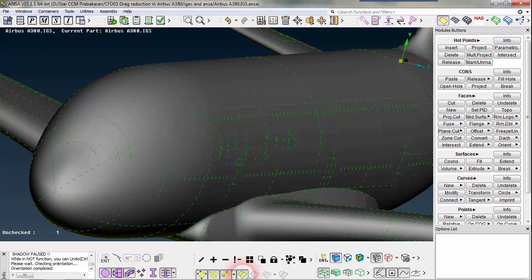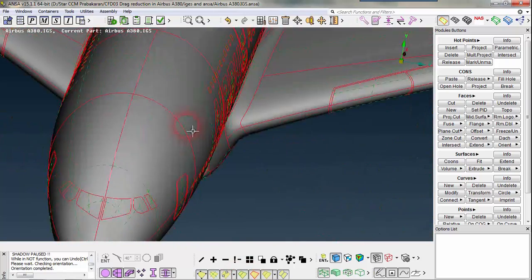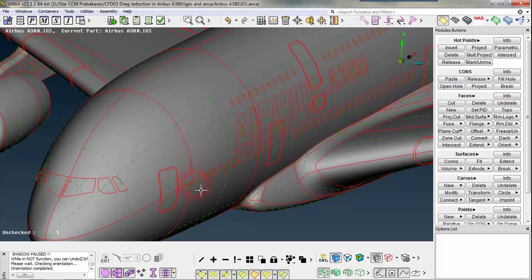When I switch it off and on, I can see the feature curves of the surfaces, otherwise it's the edges of the surfaces. So this is for all the kinds of edges.